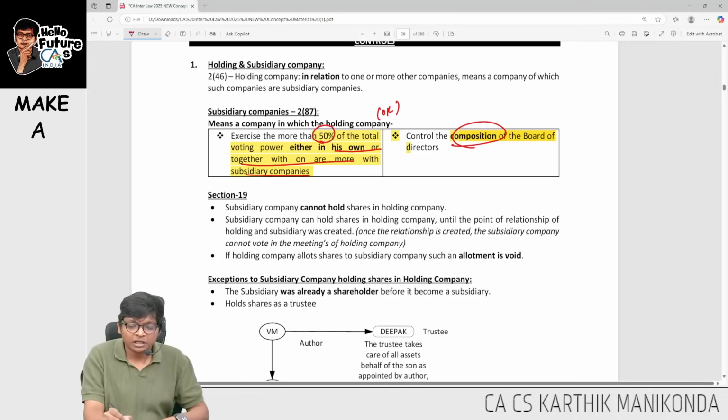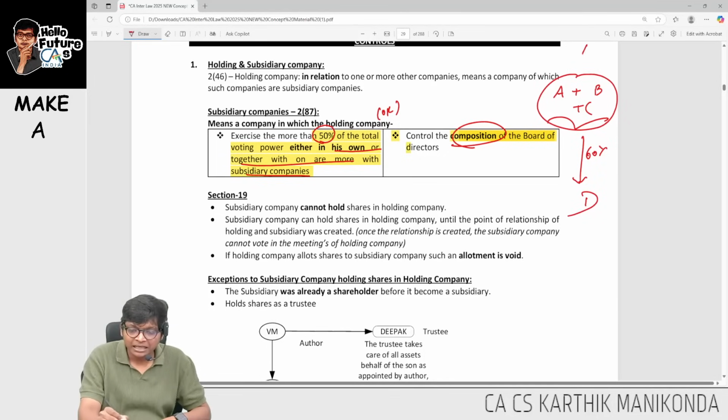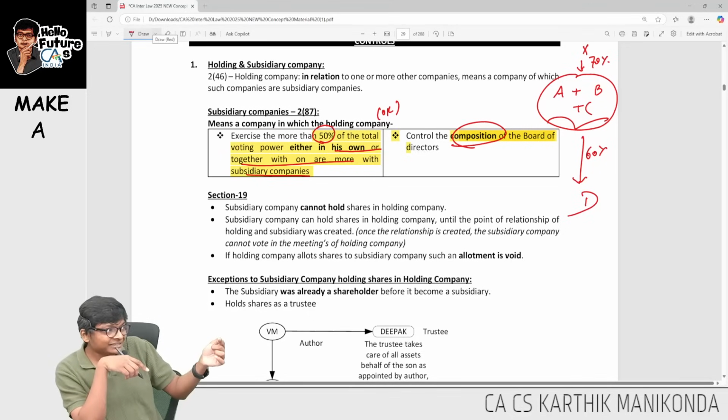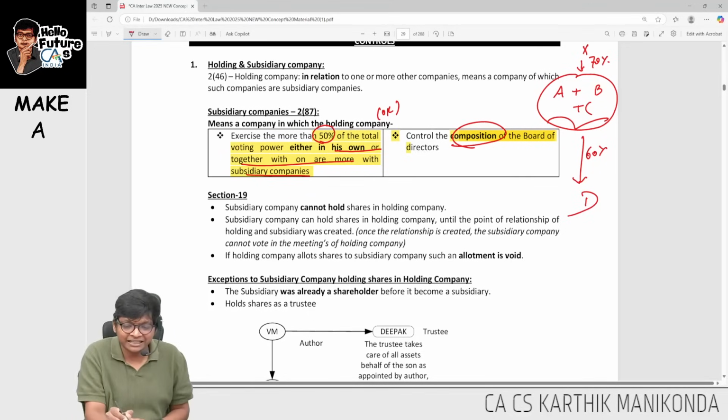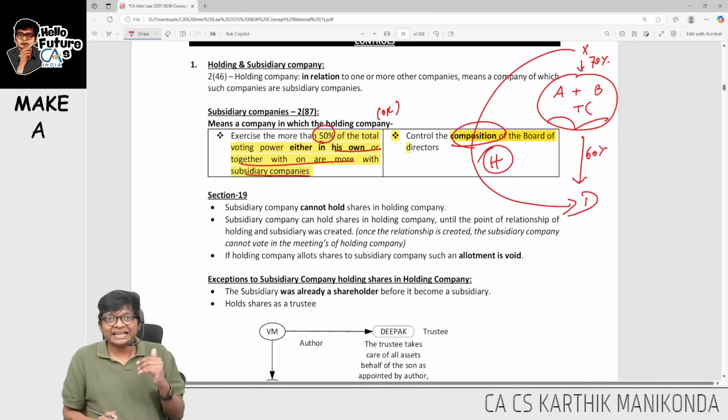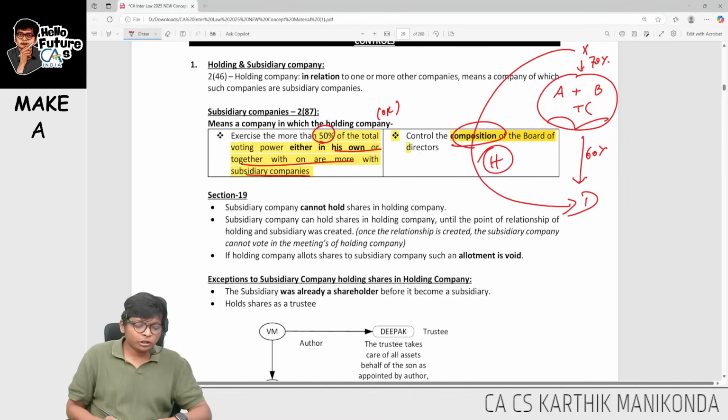This includes, for example, if A plus B plus C together have 60% in D, and X is having 70% in A, B and C. Look at this, guys. X has 70% in A, B and C. A, B and C together have 60% in D. Then X becomes holding of D because indirectly it controls more than half of the total voting power. Fine. This is how I know, sir.